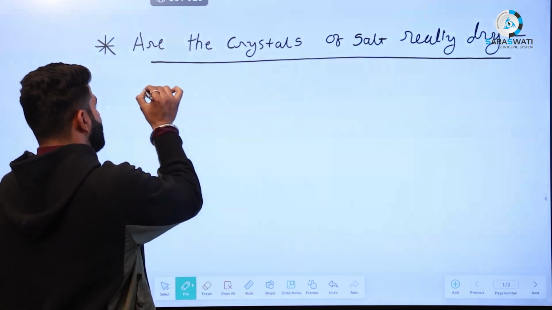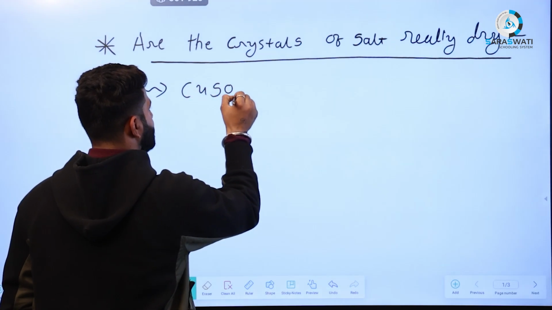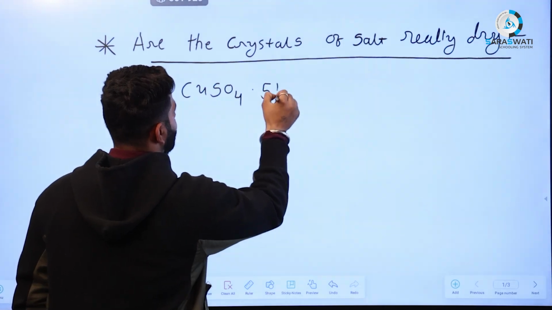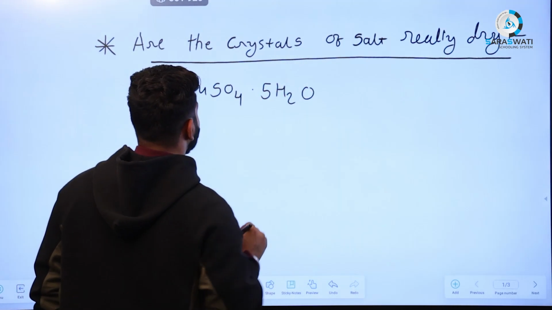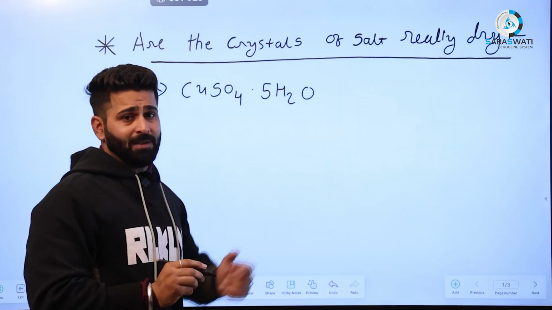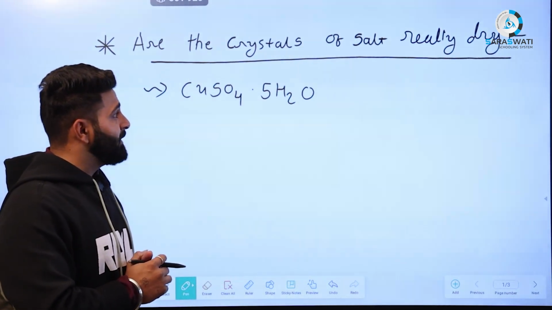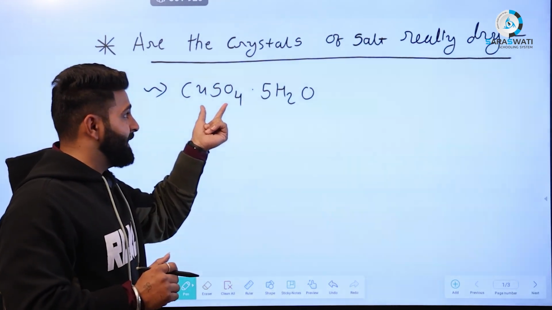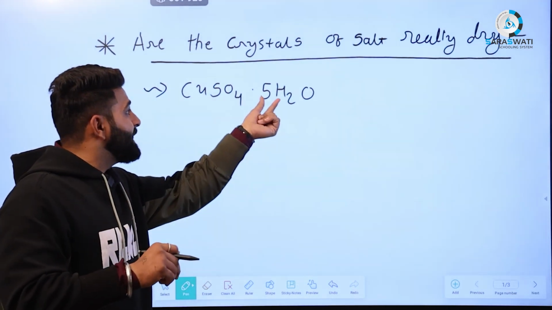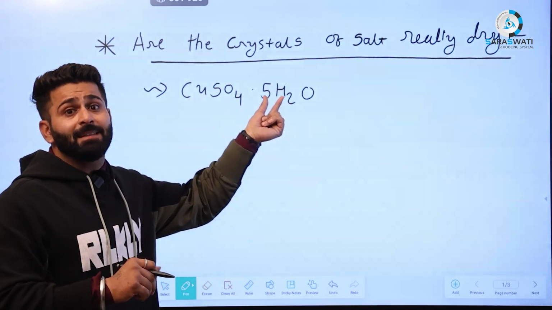See, in your textbook there is given CuSO4 into 5H2O. Now you will ask me, sir, what is CuSO4 and why is it written into 5H2O? It means that the copper sulfate crystal is in hydrated form. Some water molecules are present in the crystals.